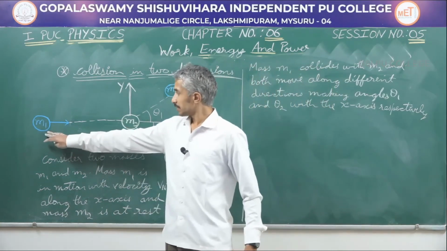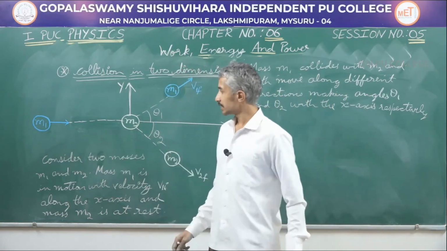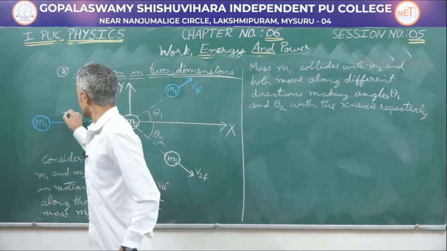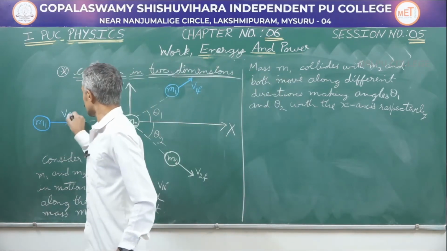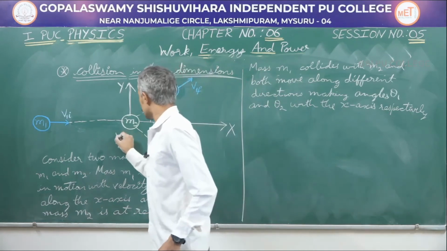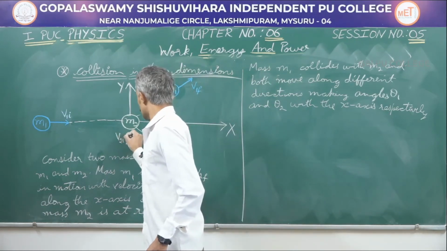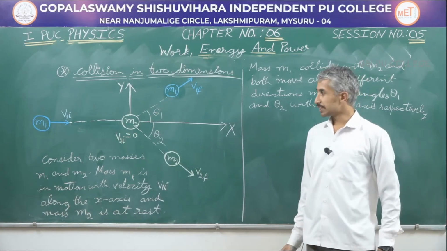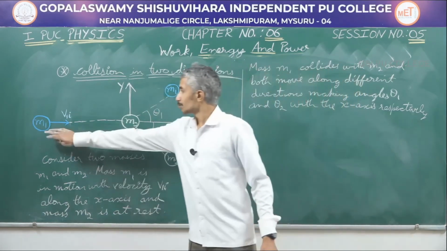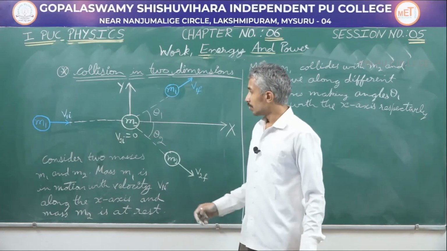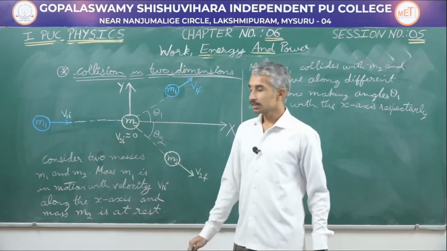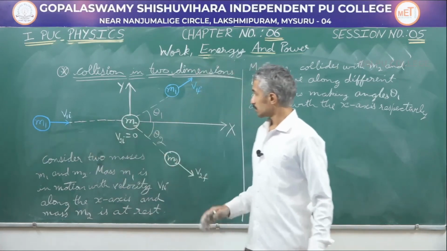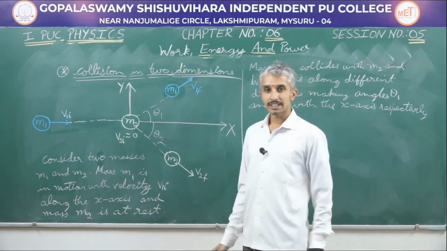Here mass m1 is already in motion initially, so let me note down here as v1i, whereas initially mass m2 is at rest. So let us discuss the collision in 2 dimensions. Mass m1 is in motion while mass m2 is at rest initially. After collision, they both fly off in 2 different directions.